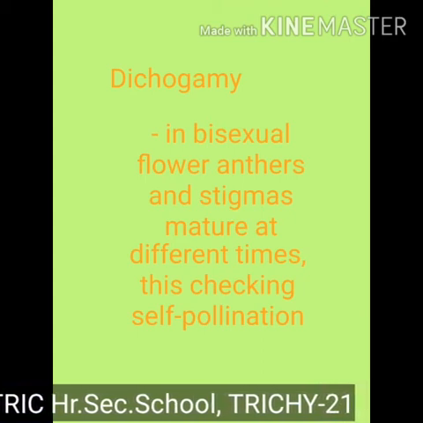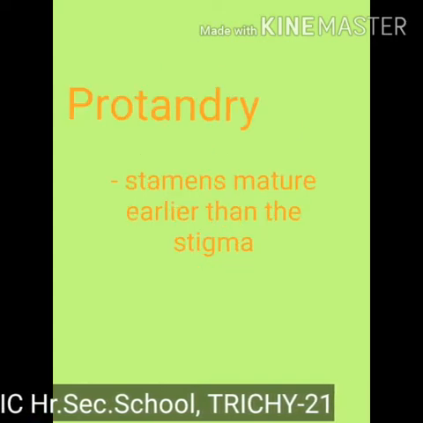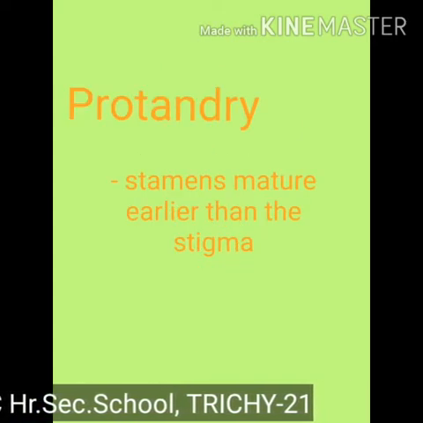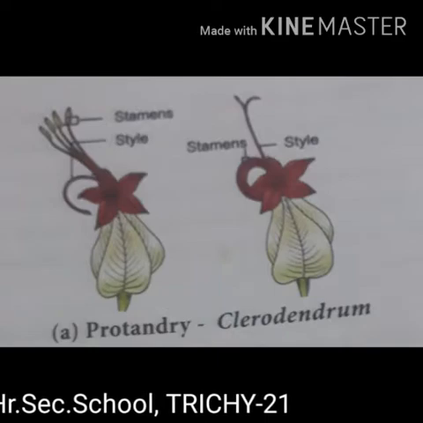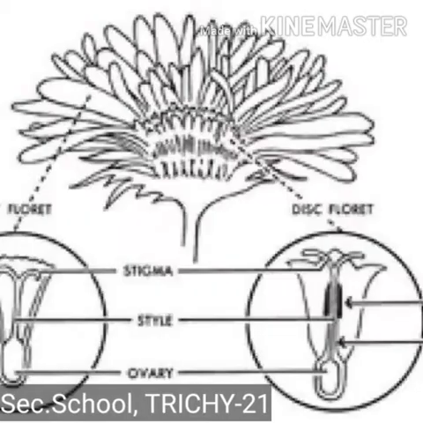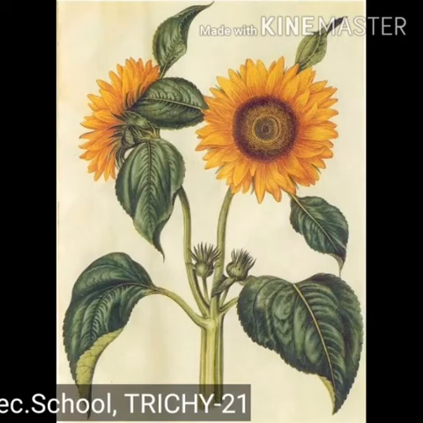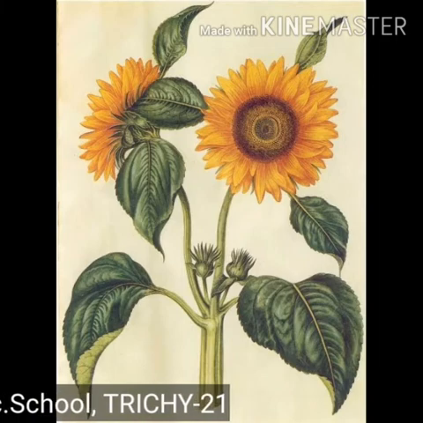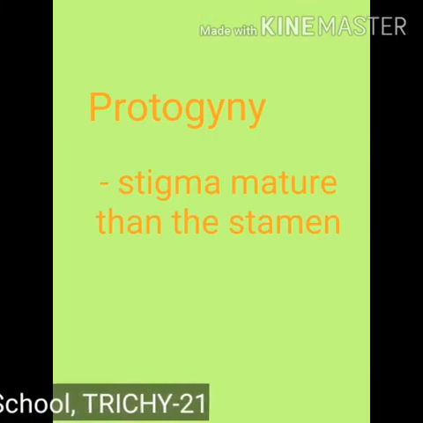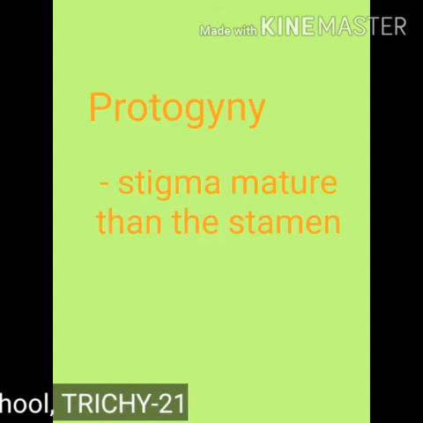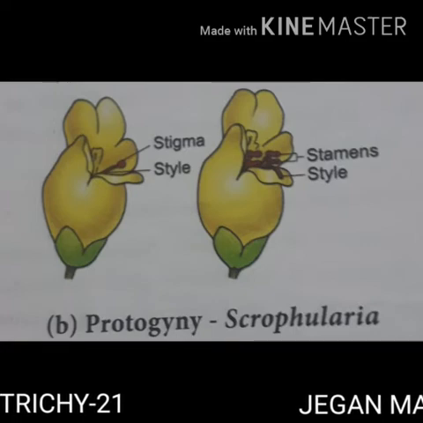It is of two types: protandry. The stamens mature earlier than the stigma of the flowers. Example: sunflower. Protogyny. The stigma matures earlier than the stamens of the flower. Example: Scrophularia nodosa.